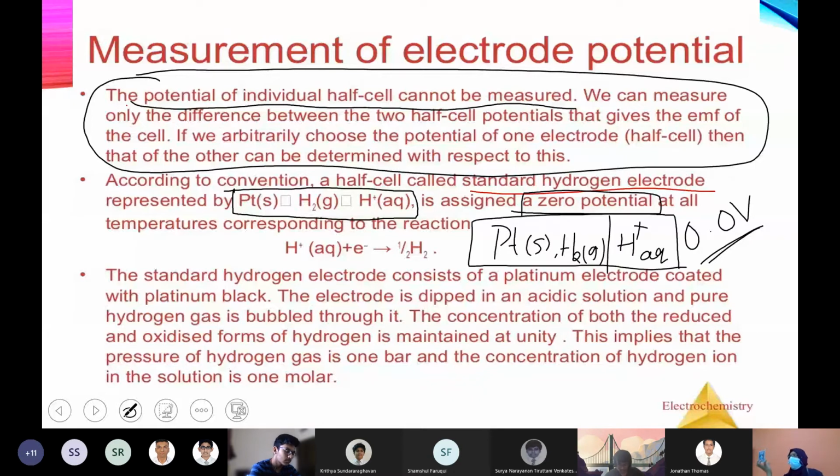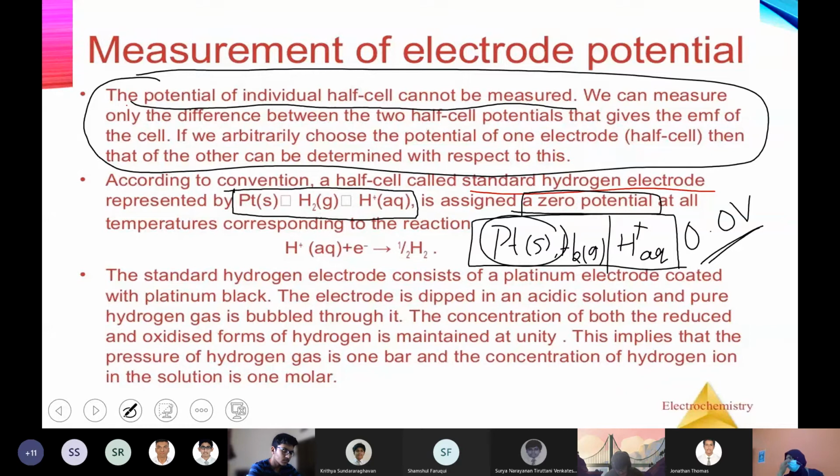There is no solid form of hydrogen you can get, right? You would have to decrease the temperature to very low. Hydrogen first should be liquefied, then solidified. That is not possible at room temperature. That is why we are using platinum metal as a solid support. Platinum is considered an inert metal, and we just assume that it is not reacting. So that's why platinum is used as a solid support here.